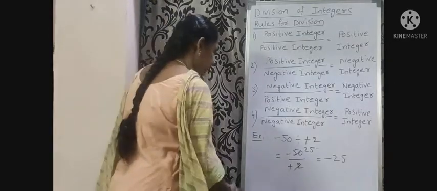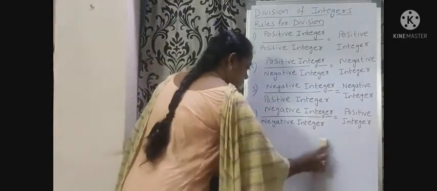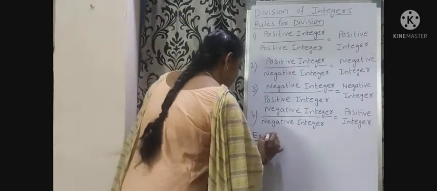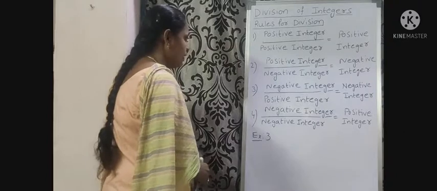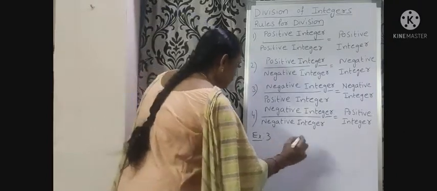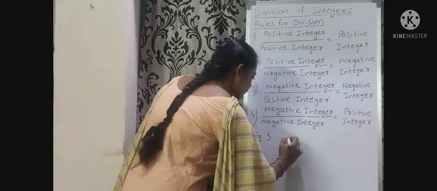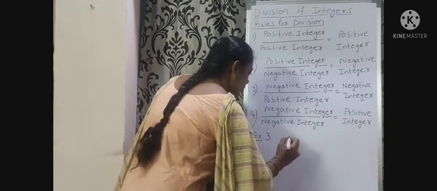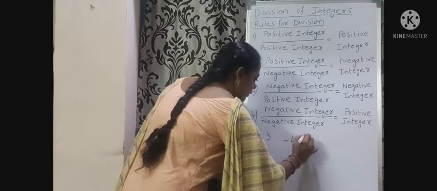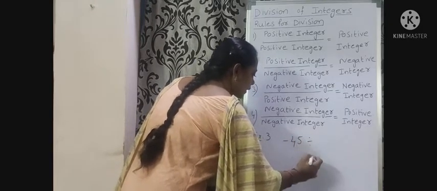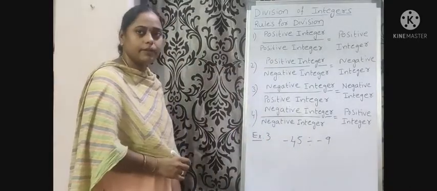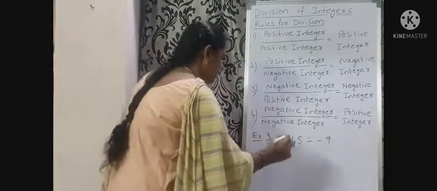Okay. Next example. Example 3. Minus 45 divided by minus 9.